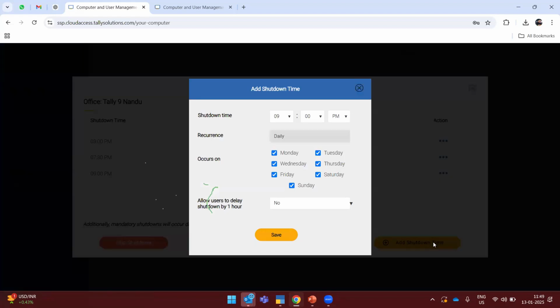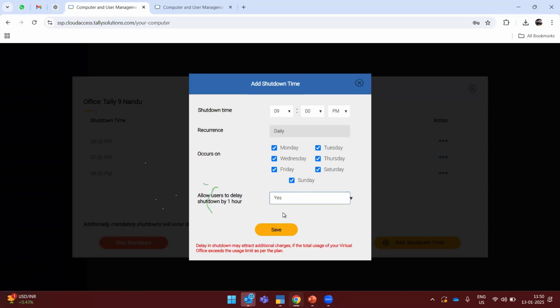If you want to add any particular shutdown time, here you can see there is a shutdown timing. You can mention the timing, and also if you want daily or on a particular day like Monday or other days, you can mention those dates. And you can also give the user restriction here. If you have given the user the option to skip the scheduled shutdown as yes, and you have saved, that user can skip the shutdown, and if you have made it no, the user cannot skip the scheduled shutdown. The system will shut down 100%.